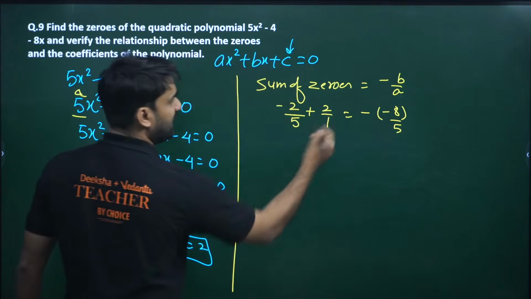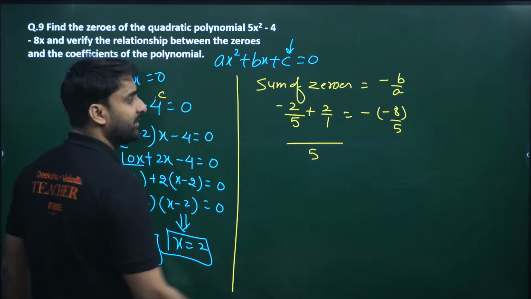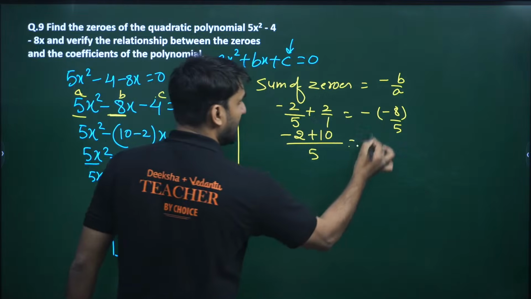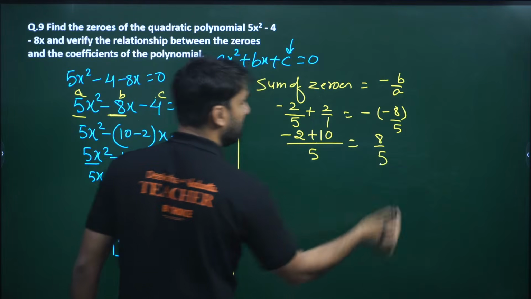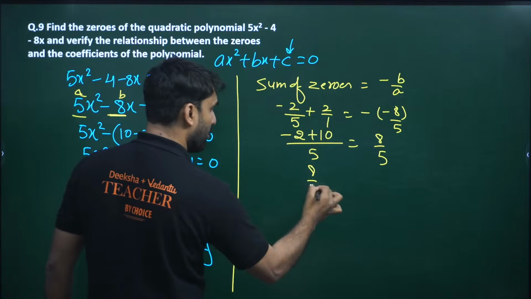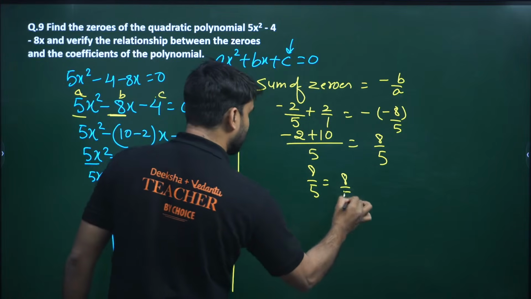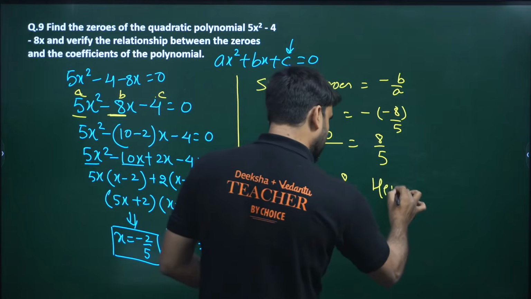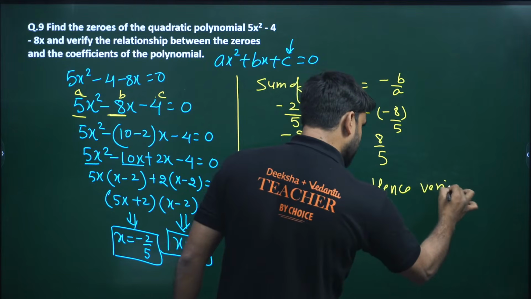So can we take the LCM here? 5 will be 5 here, and minus 2 plus 10 will be 8 by 5. So 8 by 5 equals 8 by 5, hence verified. We can write here, hence verified.